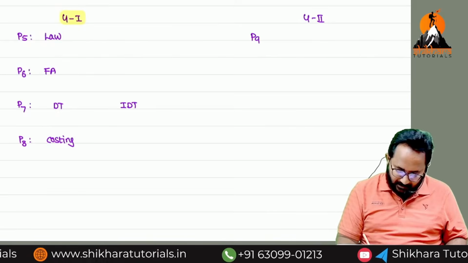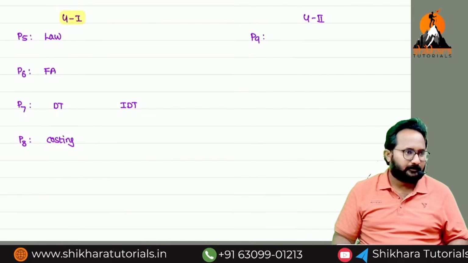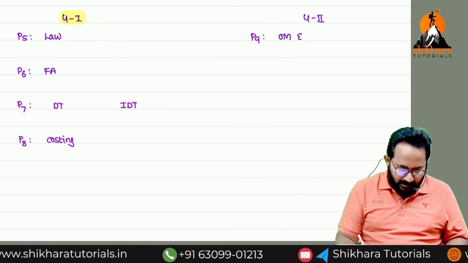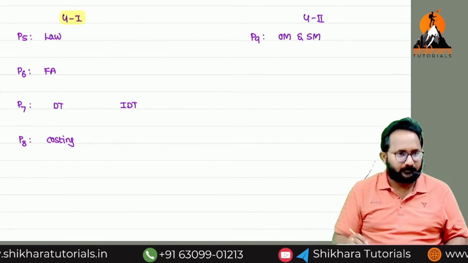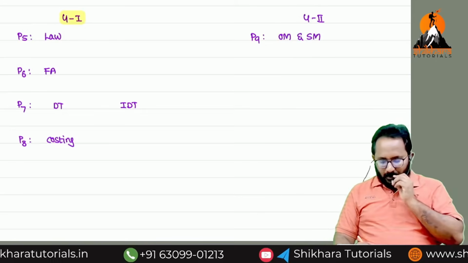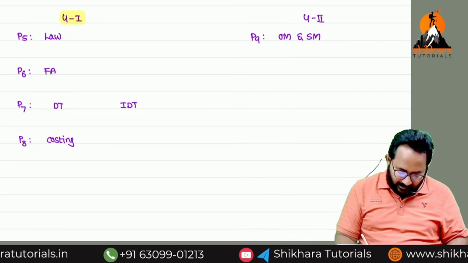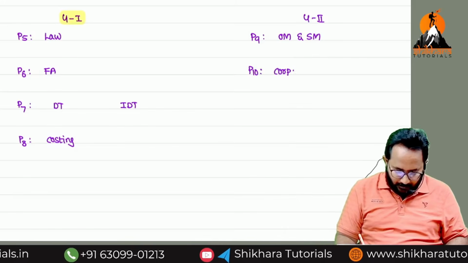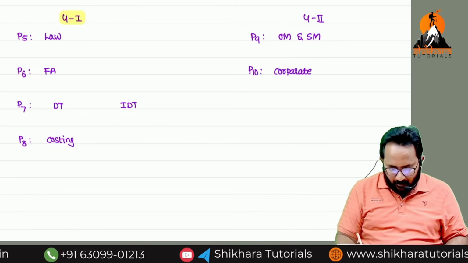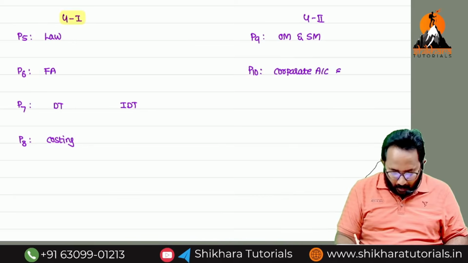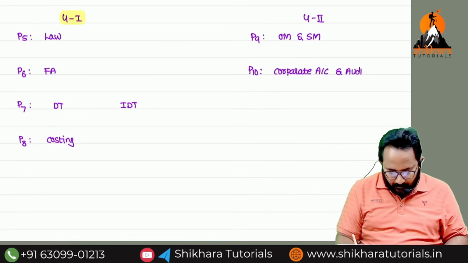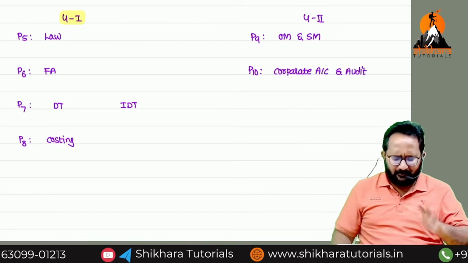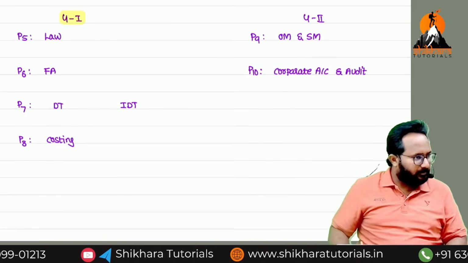Any idea about the 9th paper? OM and SM, Operational Management and Strategic Management. Paper number 10, Corporate Accounting and Audit. Corporate accounting 60 marks, audit 40 marks. I think 50-50, sorry, 50-50.